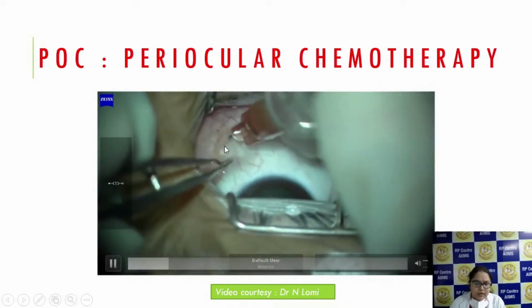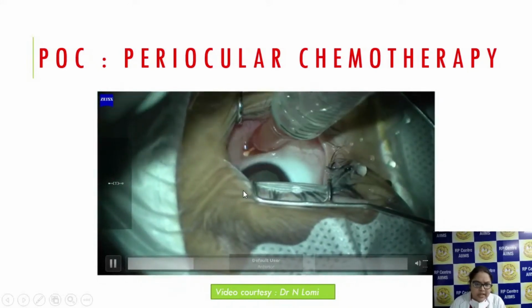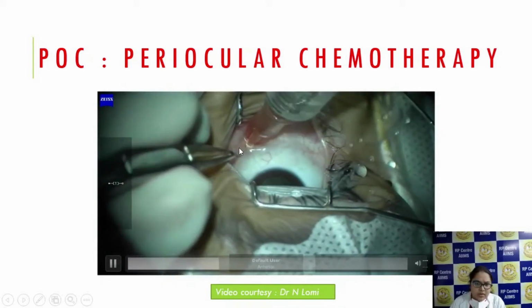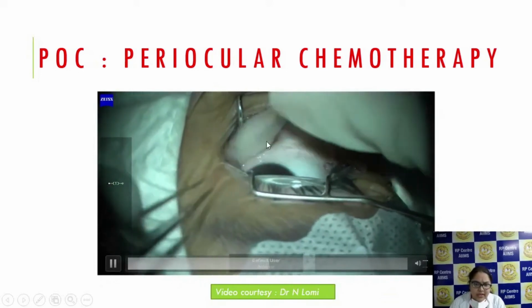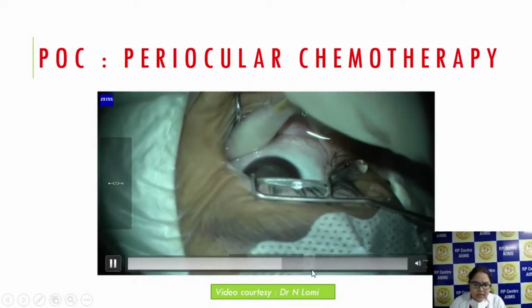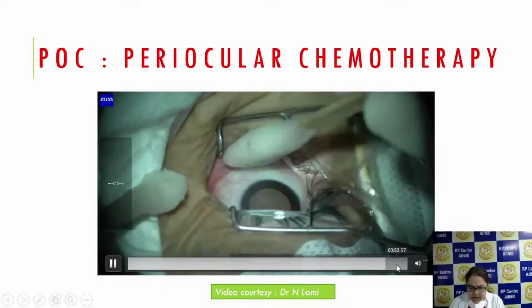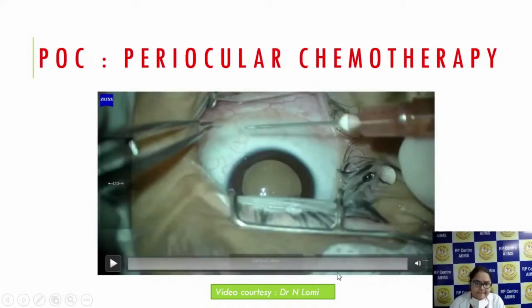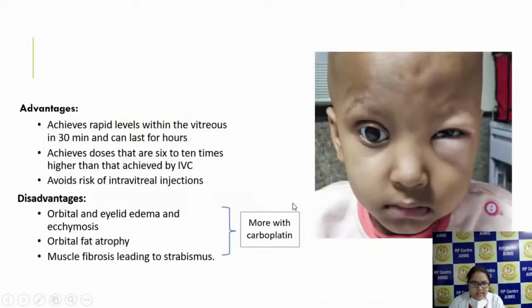Before giving periocular chemotherapy, you have to do indirect ophthalmoscopy and find out in which quadrant the lesion is. So you go to that quadrant and give the chemotherapeutic agent in the subtenon space. After injecting the drug, you have to nicely massage that area so the drug will disperse nicely within the subtenon space. And then after giving a proper ocular massage, the eye is patched. So this was a case where periocular topotecan was given, and you can see the tumor has regressed very nicely.